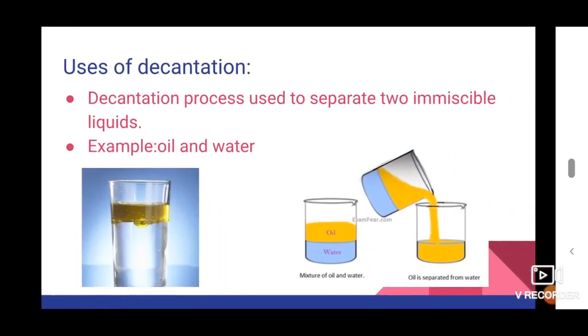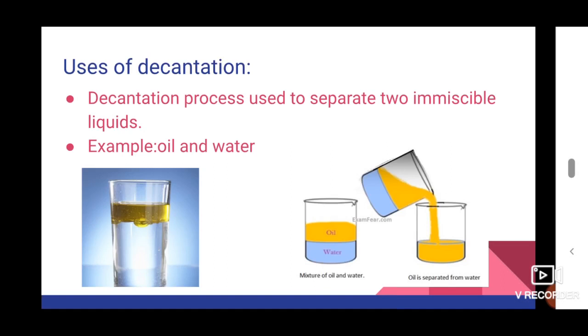This decantation process is also used to separate two immiscible liquids. What are immiscible liquids? Students, if you try to mix water and ink, what happens? The ink mixes with water completely, isn't it? So instead of ink, you take oil and water. Try to mix them with each other. What happens?